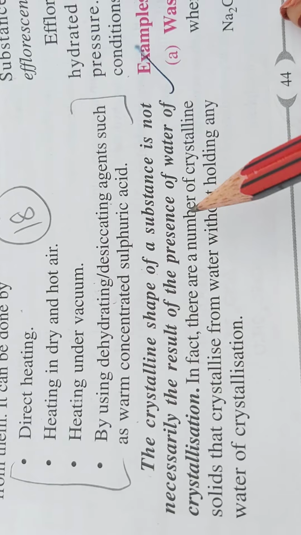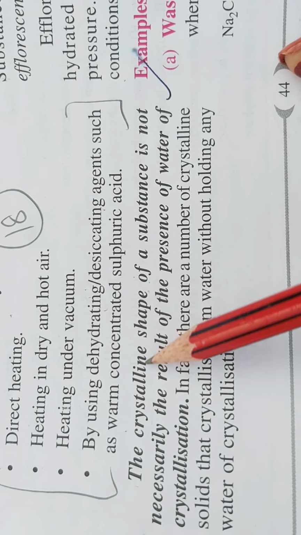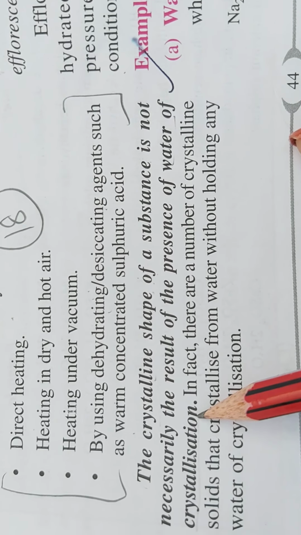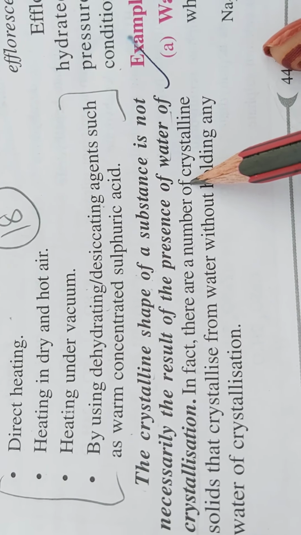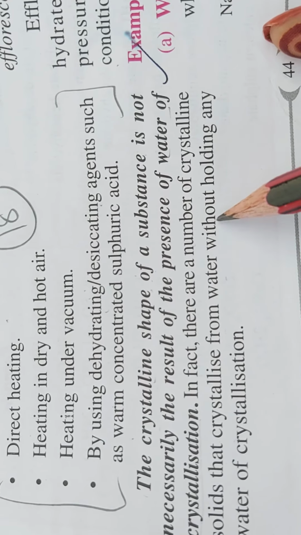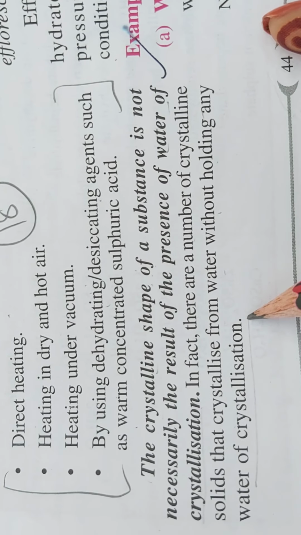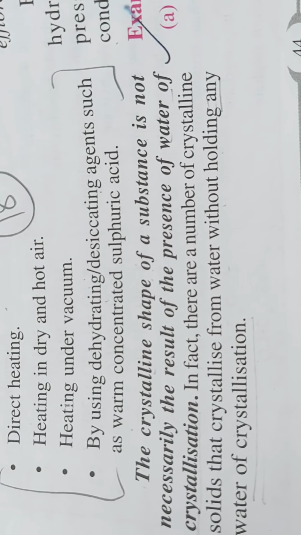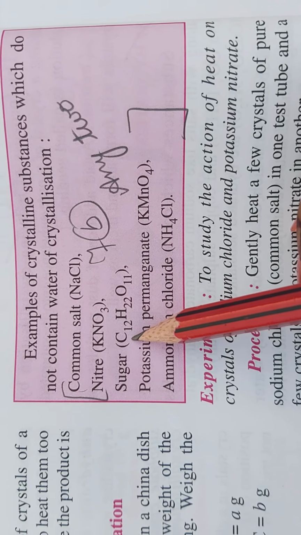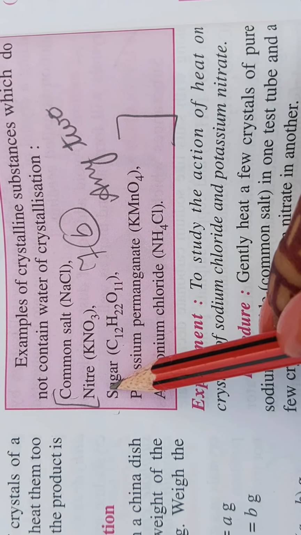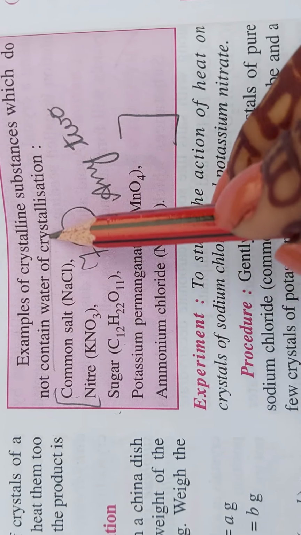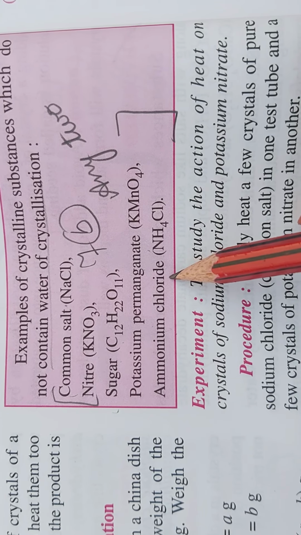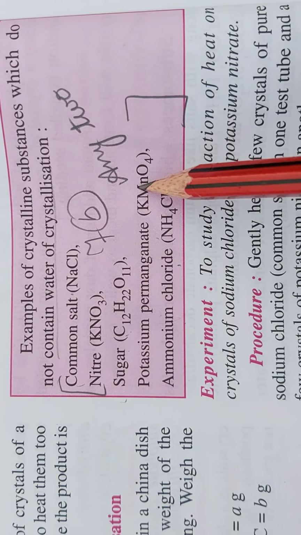And it is not necessary that crystallization shapes should be only due to water of crystallization. In fact, there are a number of crystalline solids that crystallize from water without holding any water of crystallization. Means without water of crystallization, they can also achieve their shapes. So there are some crystalline substances which do not contain any water of crystallization: common salt, nitre, sugar, potassium permanganate, ammonium chloride. You have to learn their names as well as these chemical formulae.